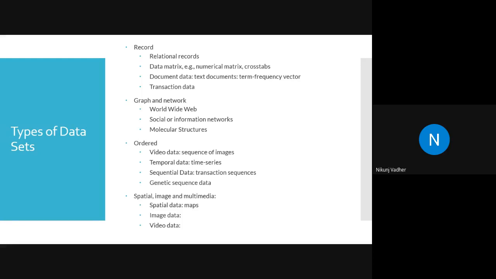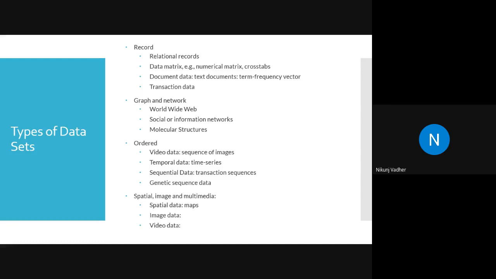So what is a record? Whatever you are storing in a database, whatever we discussed in the previous semester in the form of a CSV file. Those are examples of records, where we have attributes and features. Attribute means column name and feature means the value of that particular attribute.